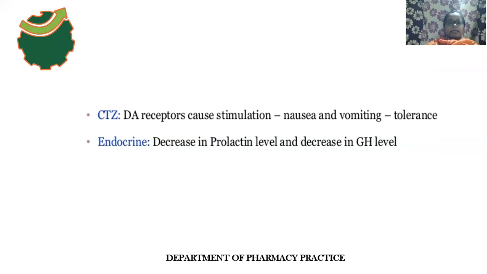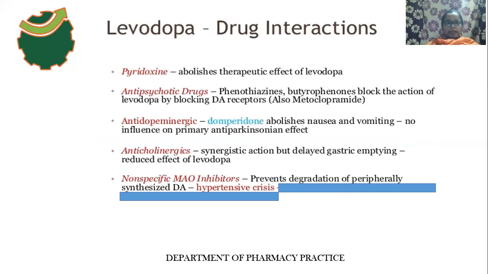Okay, and next one is the endocrine system, the action on the endocrine system. Here the levodopa can decrease the prolactin levels, and it also decreases the levels of growth hormone. And next, levodopa drug interactions.